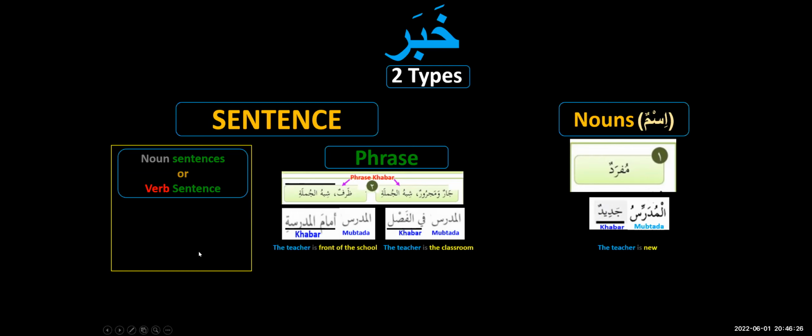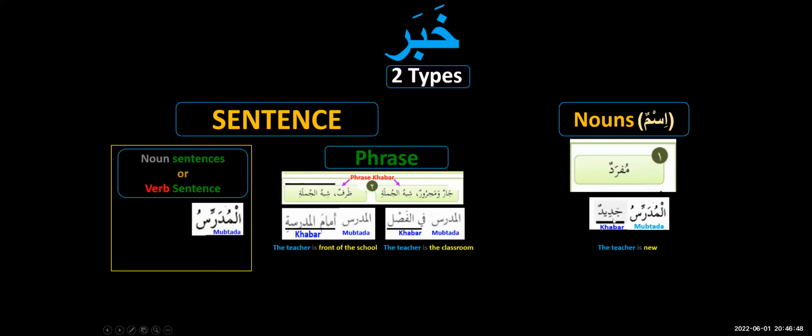Now I say to you once again, al-mudarrisu, right? This is mubtada. Why is it mubtada? Because it is coming in the beginning. Now, when a sentence begins with the noun, that sentence is a noun sentence, jumla ismiya. When I say the teacher, al-mudarrisu, now you're saying, what about it? Tell me, what do you want to tell about the teacher?